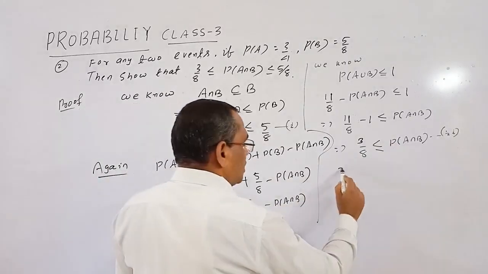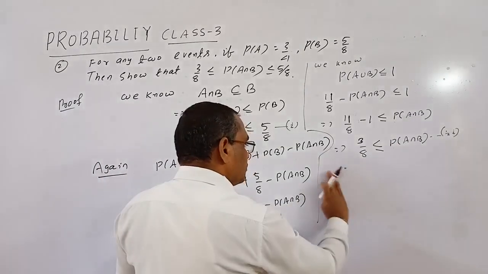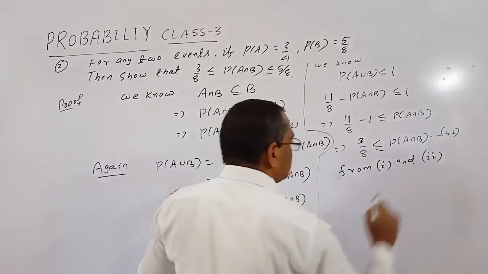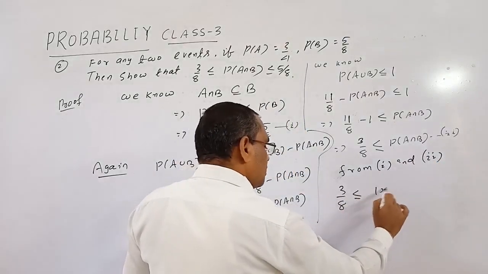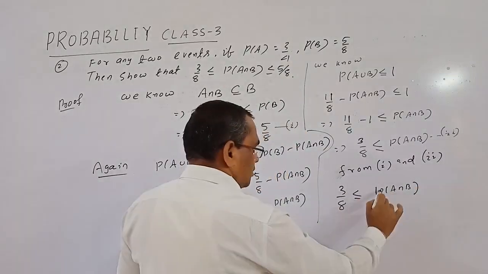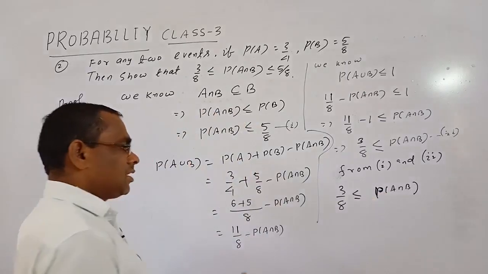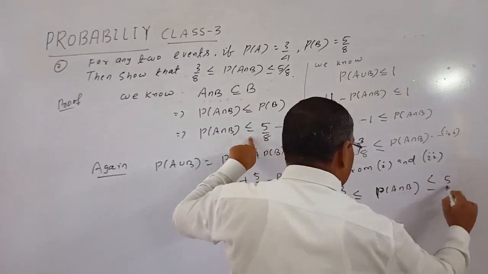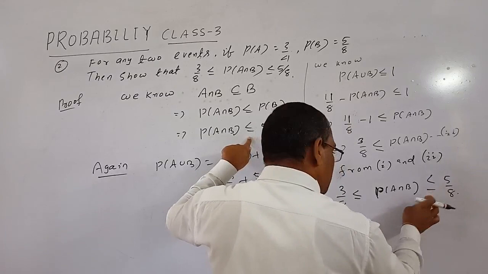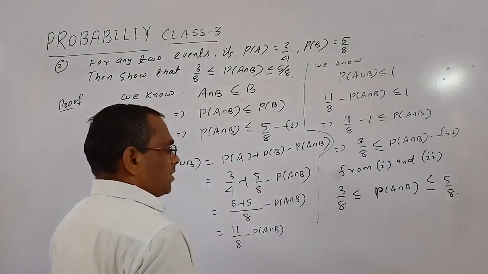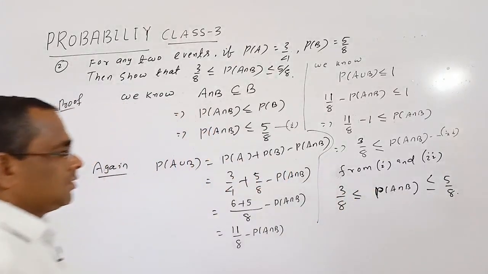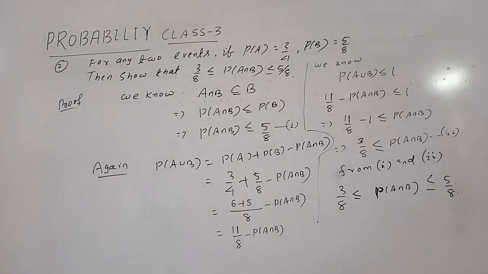So from 1 and 2, 3/8 is less than or equal to P(A∩B), which is less than or equal to 5/8. So P(A∩B) is less than or equal to 5/8 and greater than or equal to 3/8, so the proof is complete. 6 plus 5 is 11, okay. Next we do another problem.